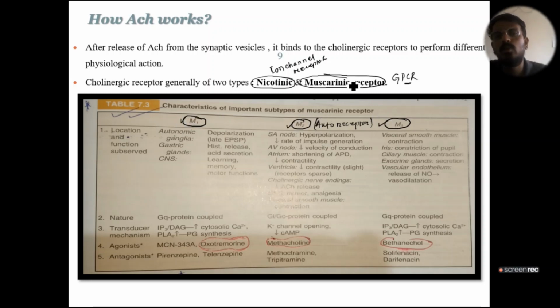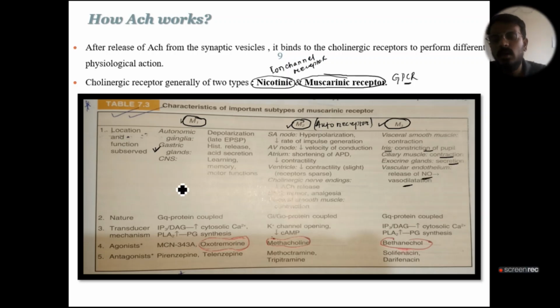To remember its location, you have to simply remember one mnemonic, that is पहले खाओ फिर दिल लगाओ बाकी काम बाद में. Khao means gastric, so M1 is basically present in the gastric gland. M2 is dil lagao, dil means heart. M2 is basically present in the heart, and it decreases conduction velocity and contractility, which ultimately decreases blood pressure. And M3 is in visceral smooth muscle, that is iris, contraction of pupil, ciliary muscle contraction, exocrine gland secretion, and it causes vasodilation by releasing nitric oxide.